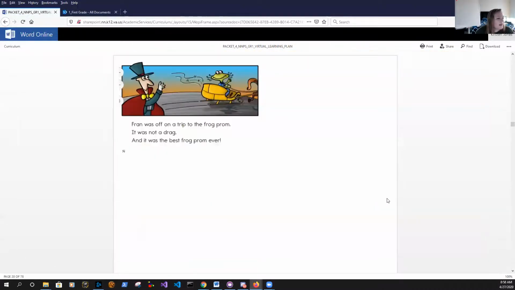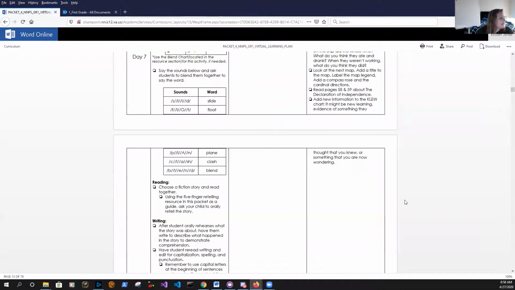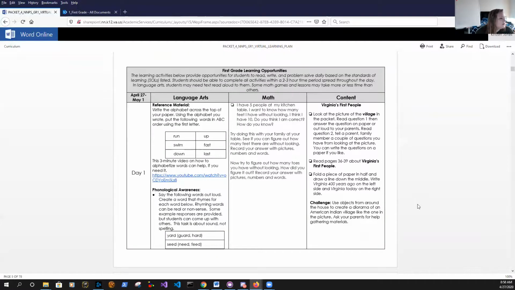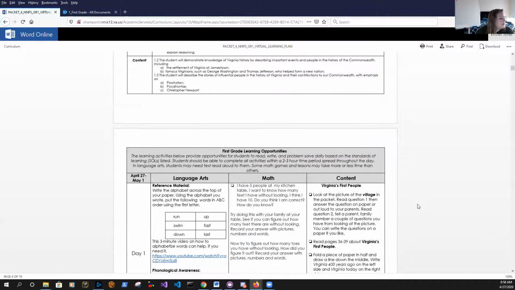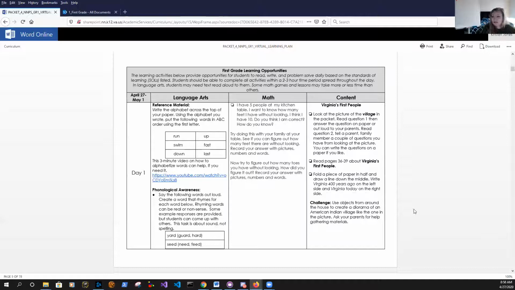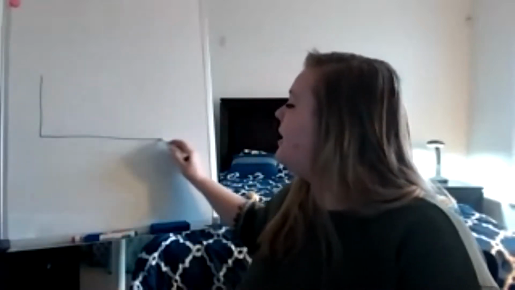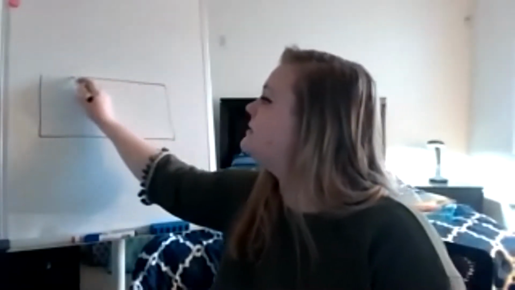So we've read that, and then the directions say, get a piece of paper and fold it in half and draw a line down the middle. So if this was your piece of paper, have it long ways.